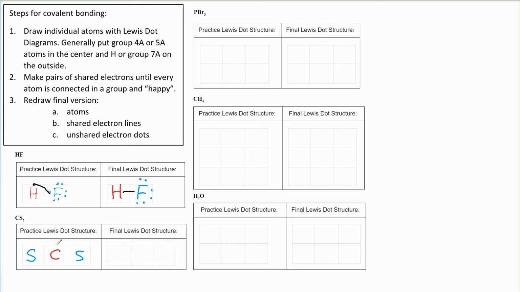And now for our Lewis dot diagrams. Carbon's in group 4, and I'm going to do the Lewis dot diagrams correctly. We start at the top, and then we go clockwise around. And then for sulfur, it's in group 6. So we're going to start clockwise and go around.